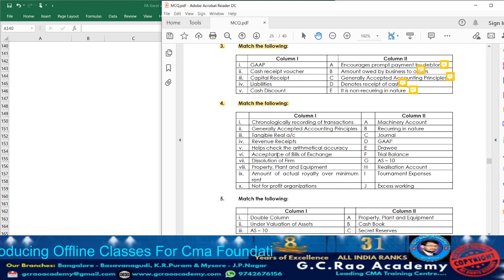Next point number 5, helps to check the arithmetical accuracy. What helps to check the arithmetical accuracy? The trial balance. Usually the trial balance will be prepared so as to check what? Arithmetical accuracy. Next point number 6, acceptance of bills of exchange. Who is going to accept the bills of exchange? The drawee. The drawee is going to provide the acceptance for the bill.